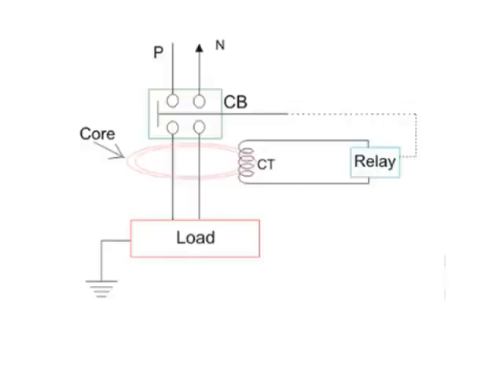Here is the diagram of ELCB. There is the P wire, that is phase, and the neutral. In normal conditions, the circuit breaker is closed. In case of abnormal condition, means there is a leakage between phase and neutral, this leakage is detected by the core of the transformer. Here you can see the core, and it will operate the CT, which in turn gives the message to the relay to open its contact. So the contact will get open and the load will get cut from the main supply.